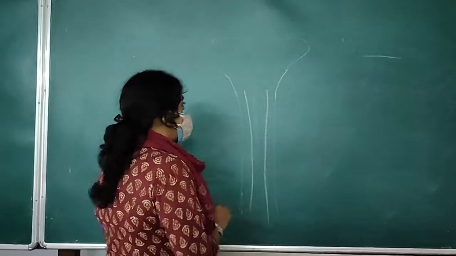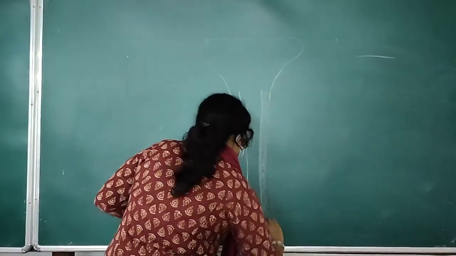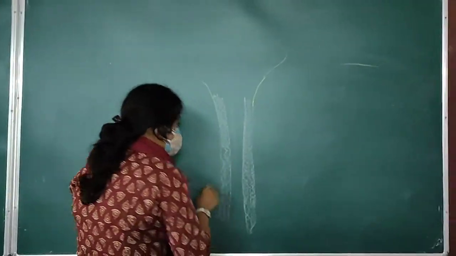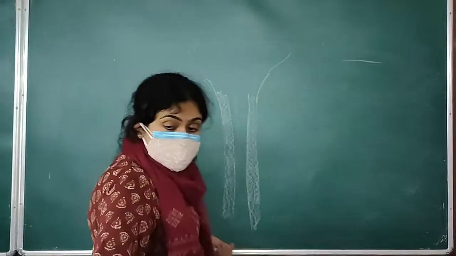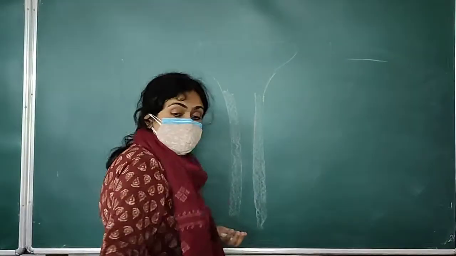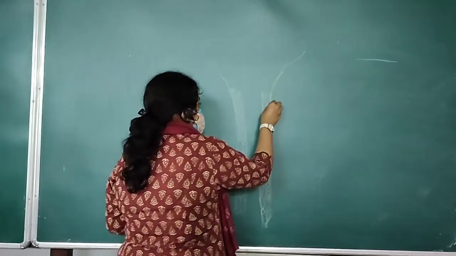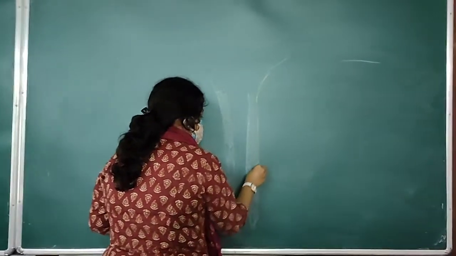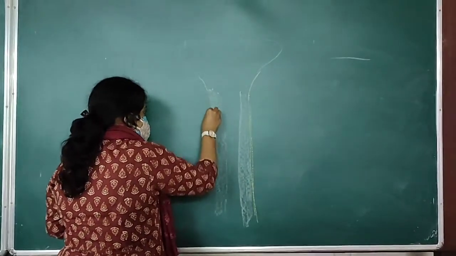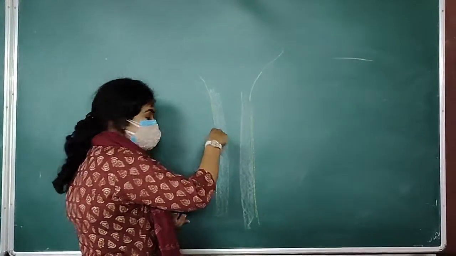Now what happens when bone growth occurs in thickness? The osteoblast cells start to deposit bony material on the outer aspect or external surface of bone, but obviously within the periosteum. Periosteum means the covering tissue sheath.